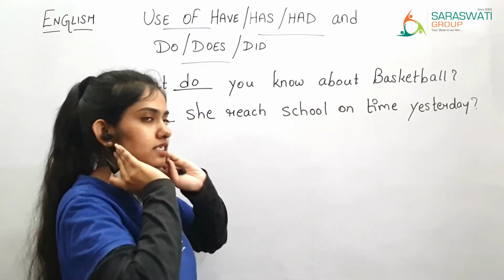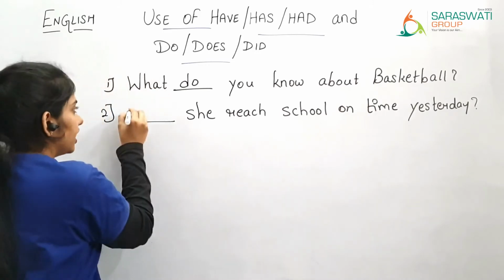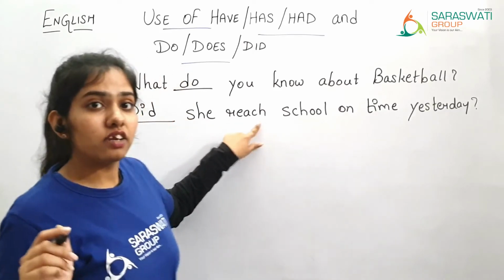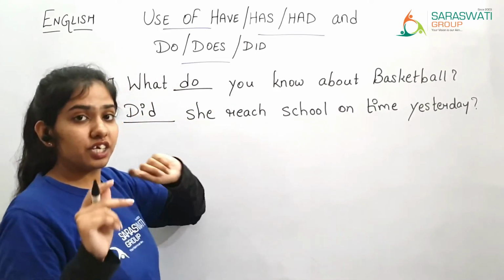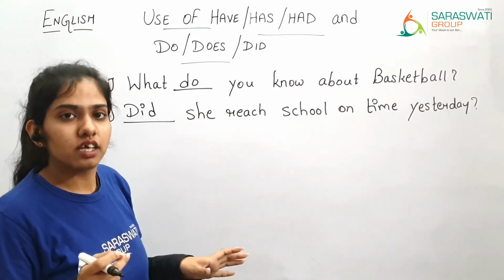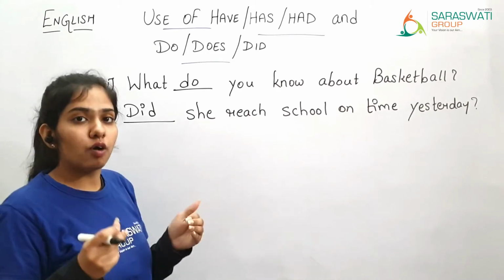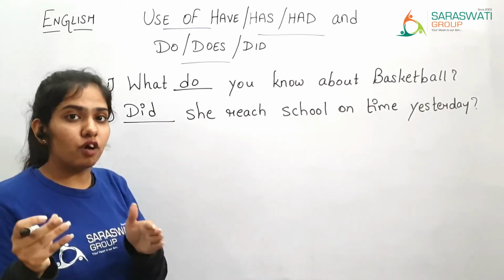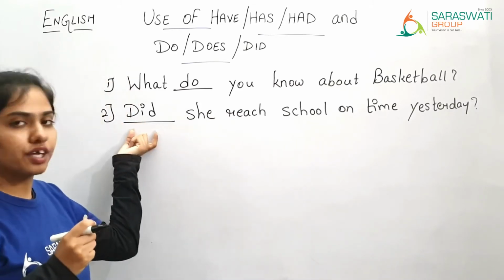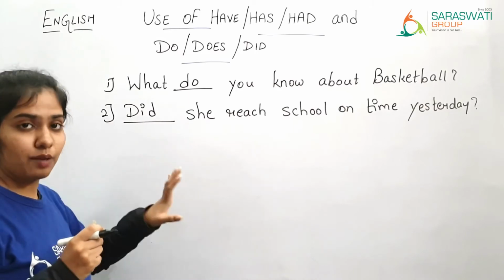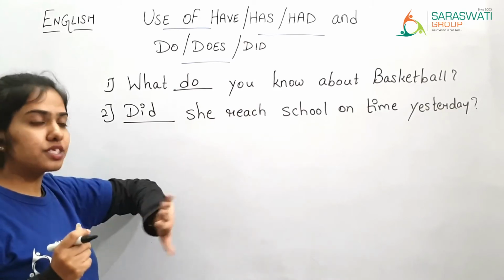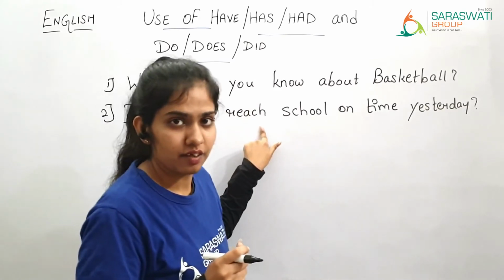So when the sentence is in past tense we are going to use did. Did she reach. Over here the main verb is reach. So you can see that reach is in its present form. It has not converted its form into any past form. Because as I told you, when we are using the helping verb in the past form, the main verb stays in the present form.